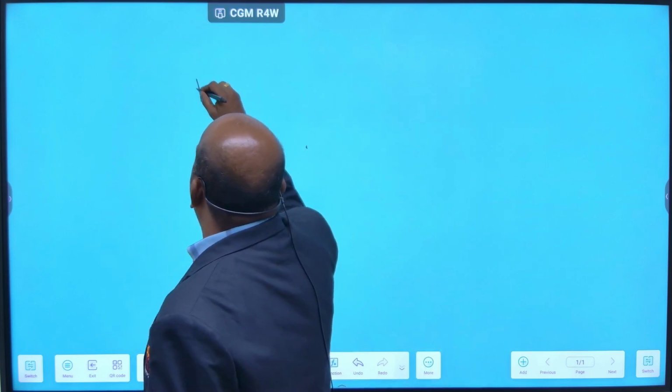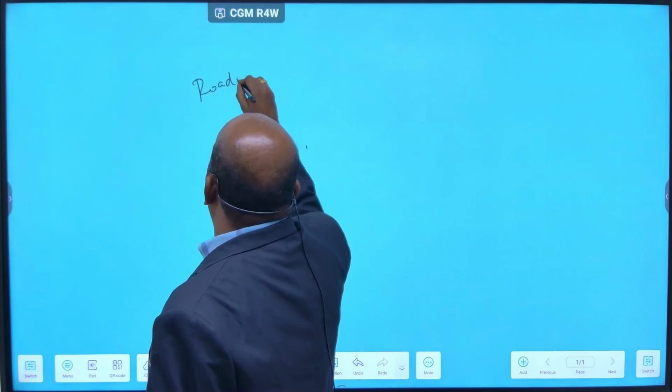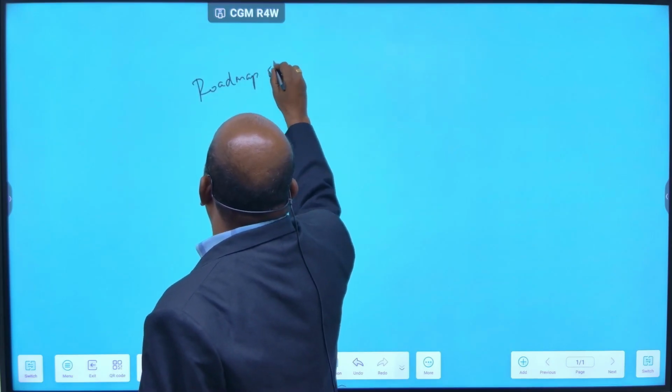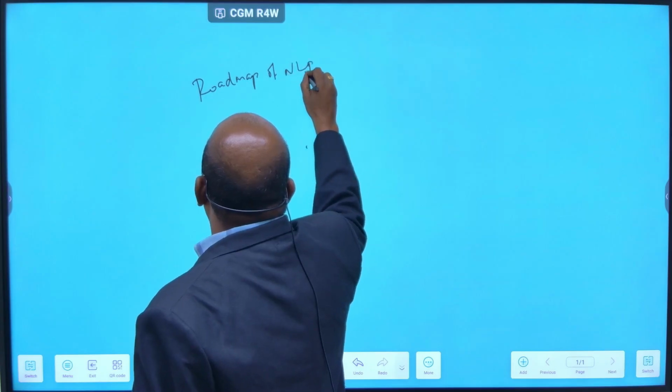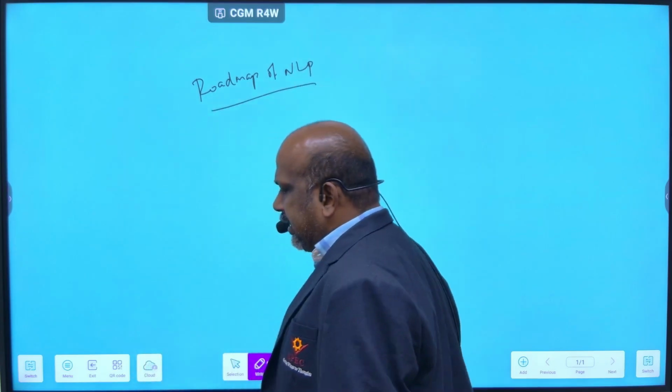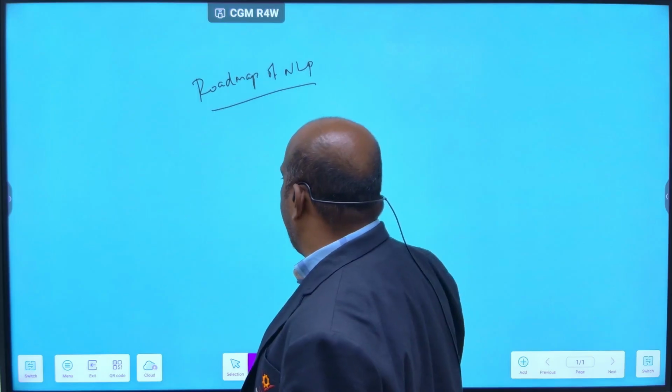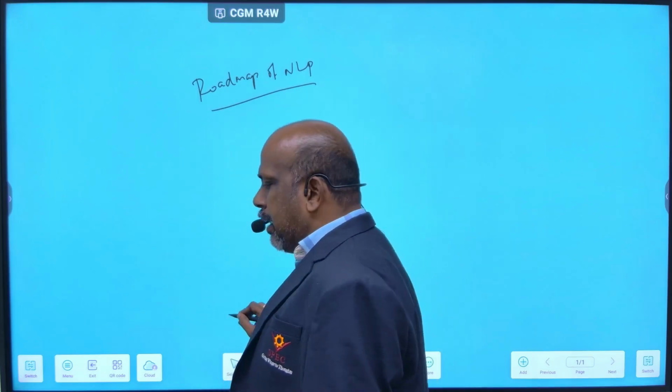And next, you go for the roadmap of NLP. In the roadmap of NLP, first is level 1, text pre-processing.